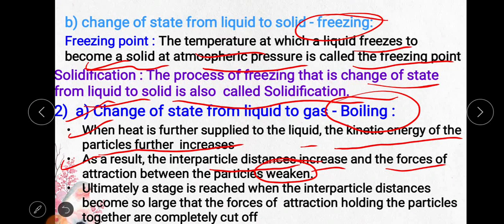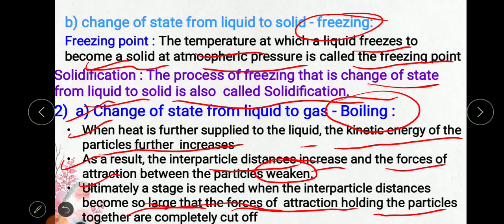See, if you go on heating the liquid particles, they start moving from one place to another, so the force of attraction between the particles gets weakened. As the force of attraction weakens, ultimately a stage is reached when the interparticle distances become so large that the force of attraction holding the particles together is completely cut off.